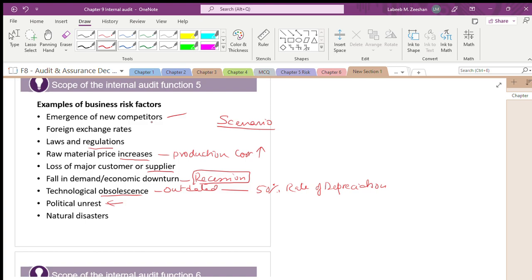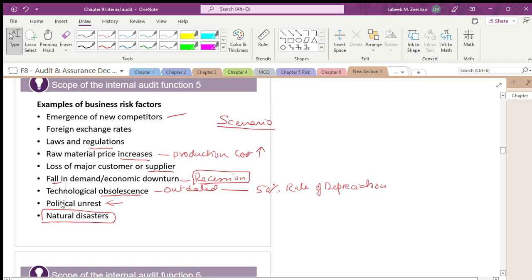As an auditor, you are working in a multinational corporation, in PwC, in EY. You are not dealing with it at a higher level, but in some way indirectly it will get influenced with respect to the operations of the company. And last but not the least, we are talking about natural disasters. These are the various examples.